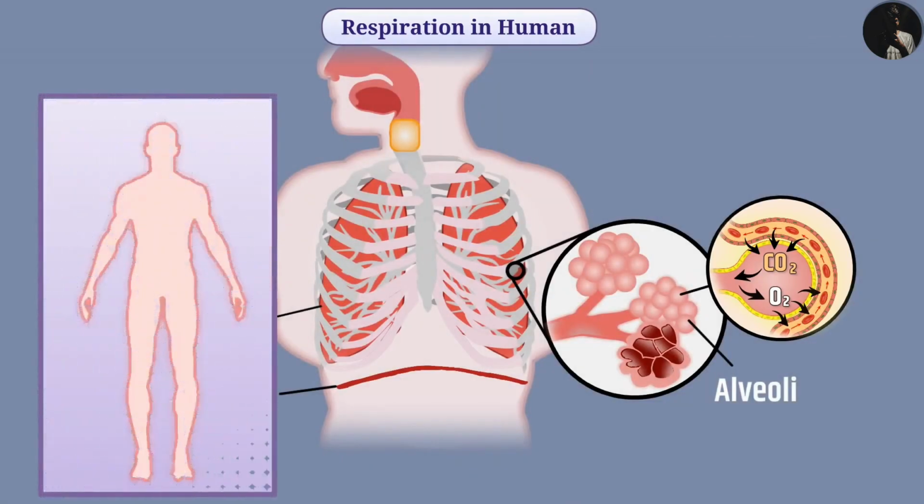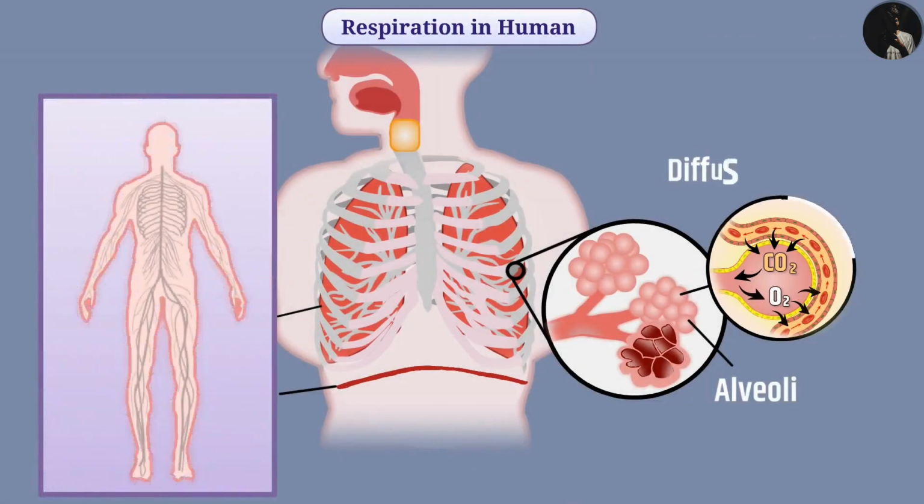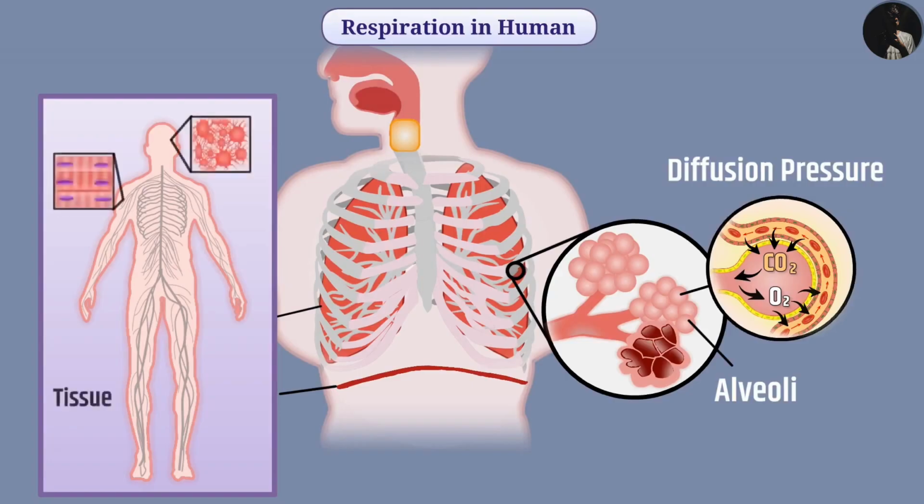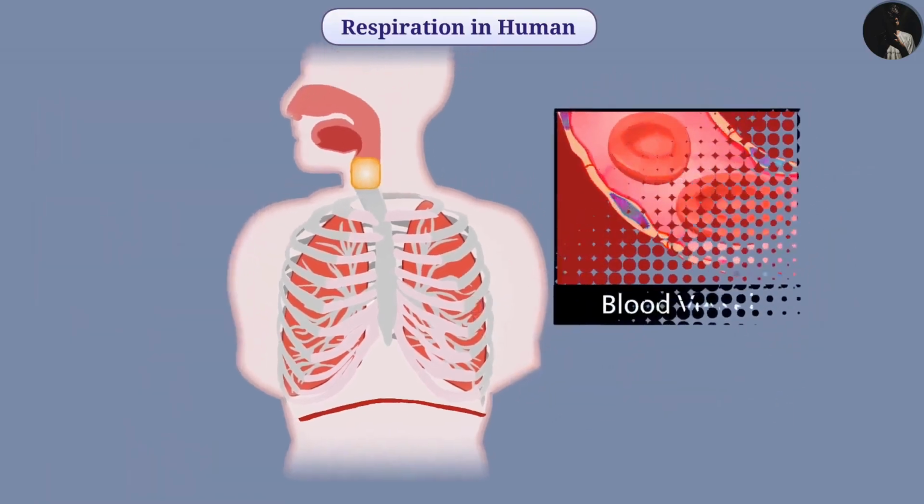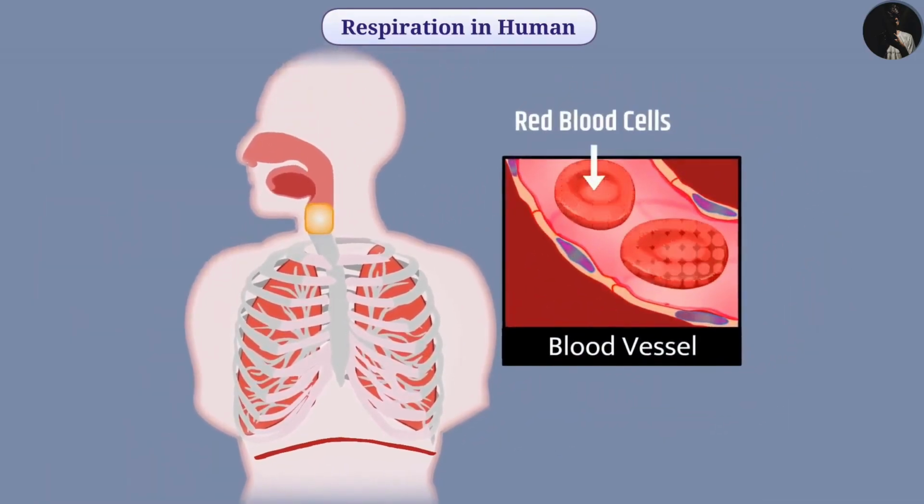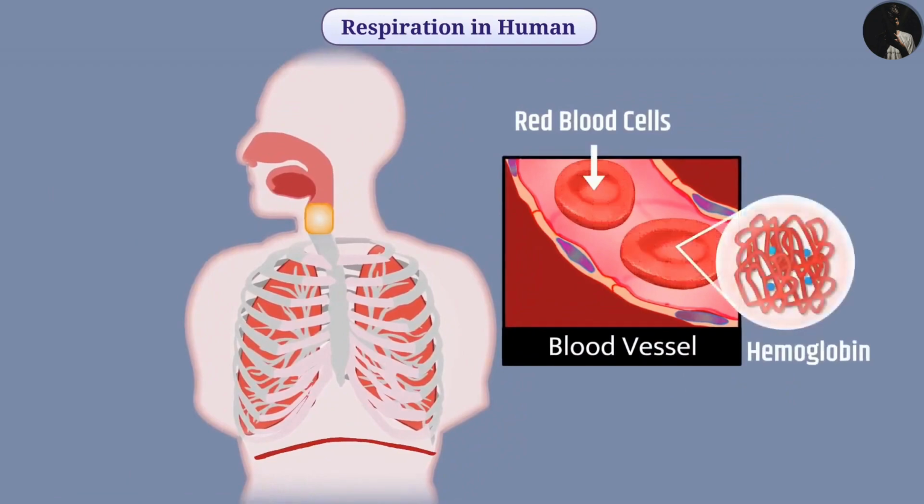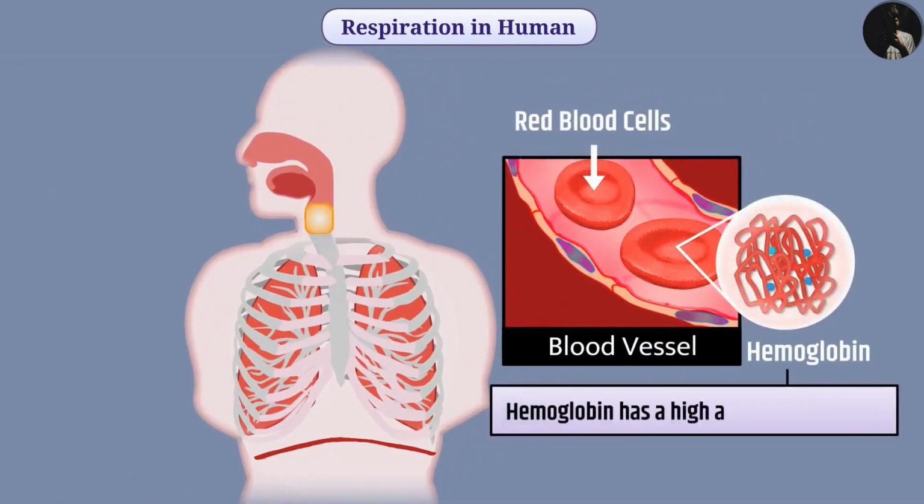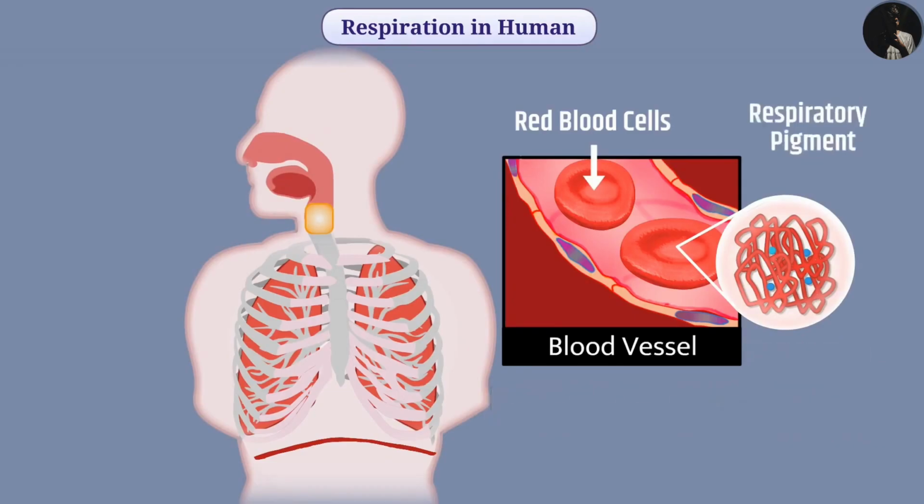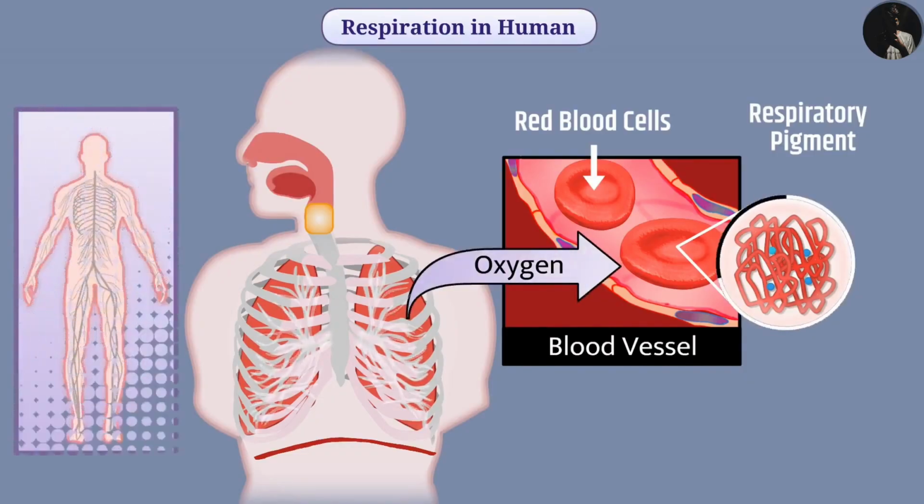The size of the human body is large, so diffusion pressure is not sufficient to carry oxygen to all tissues. Therefore, red blood cells present in the blood contain hemoglobin. Hemoglobin has high affinity for oxygen. The respiratory pigment hemoglobin takes oxygen from the air of alveoli and carries oxygen to all tissues and each cell of the body.